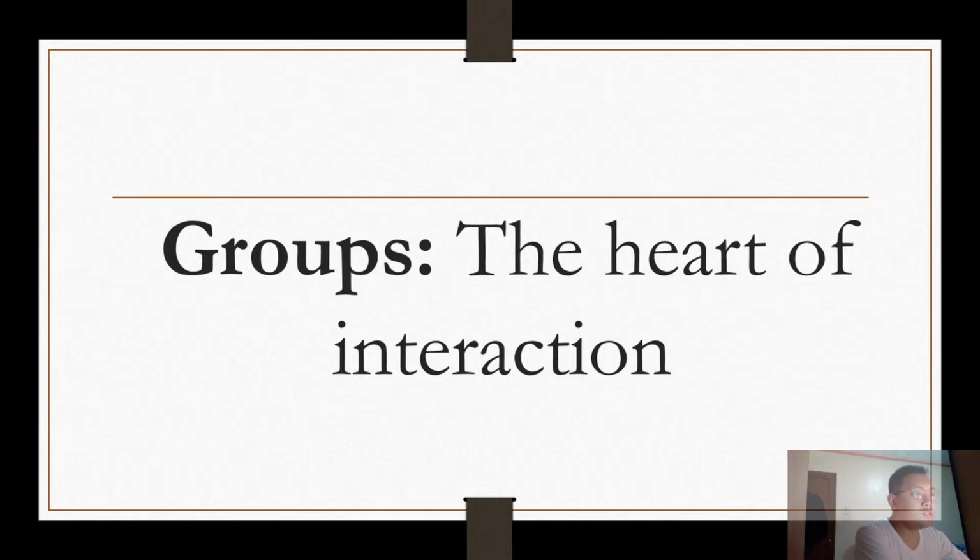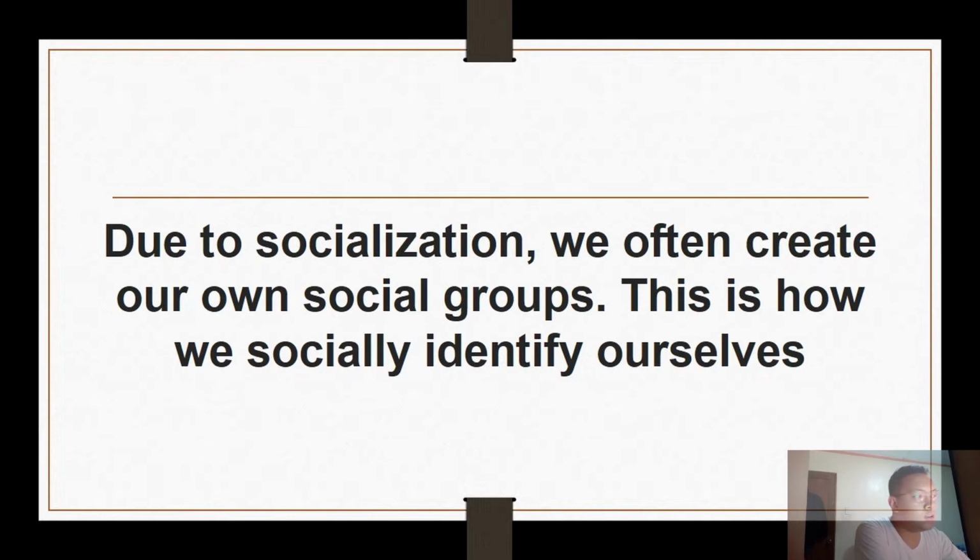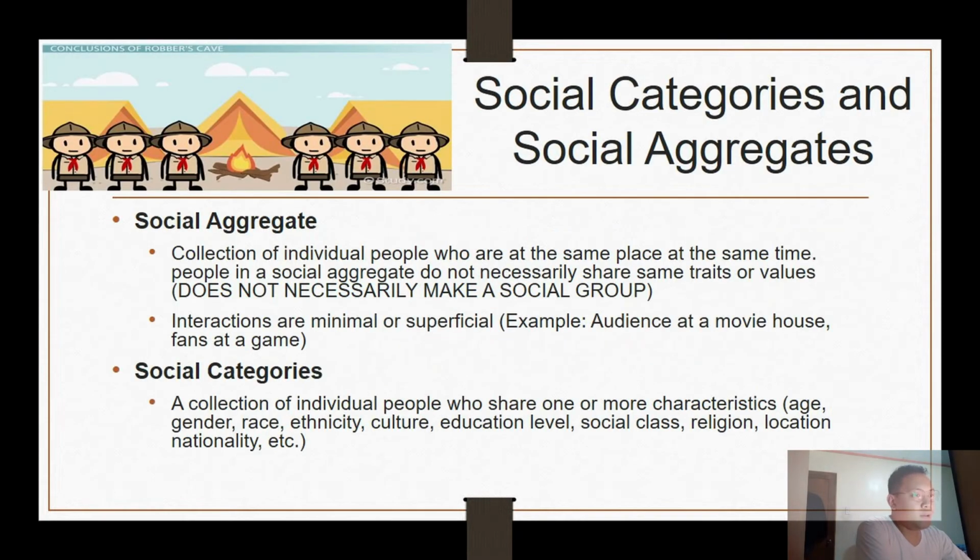So group is considered the heart of interaction. Due to socialization, we often create our own social groups, and this is how we socially identify ourselves. We wanted to be part of the group and to consider ourselves part of the group. So we have these two types of social group: social categories and social aggregates. Let's begin with the narrower one.